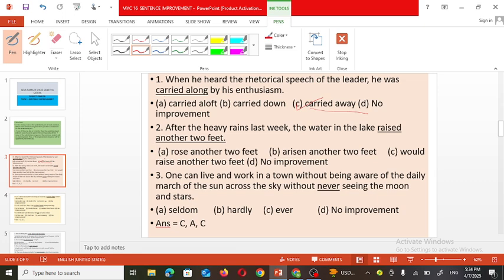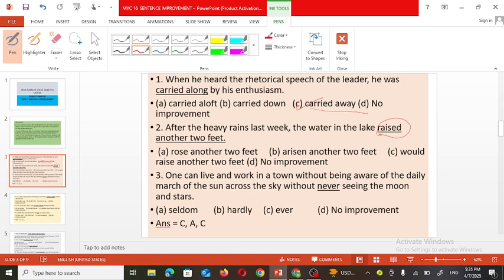The water in the lake raised another 2 feet. Rise. So ed is used here. Actually, as per the requirement, the sentence must be in simple past tense.